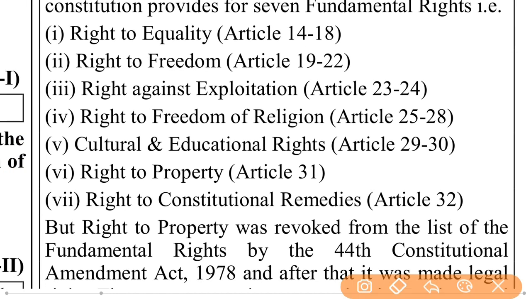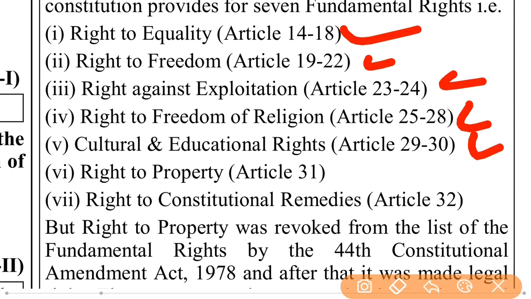Right to equality, Articles 14 to 18. Right to freedom, Articles 19 to 22. Right against exploitation, Articles 23 to 24. Right to freedom of religion, Articles 25 to 28. Cultural and educational rights, Articles 29 to 30. Right to property, Article 31A. Right to constitutional remedies, Article 32.